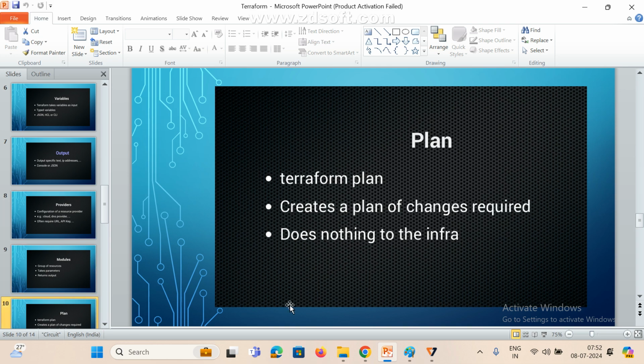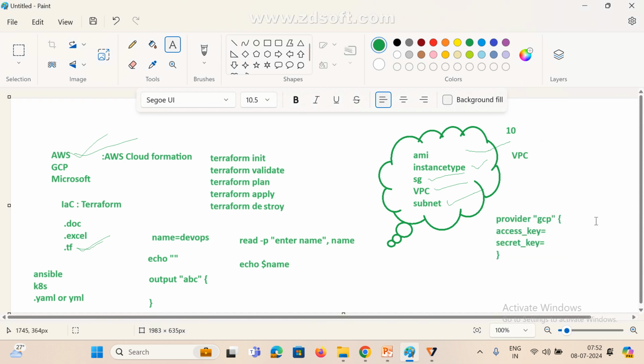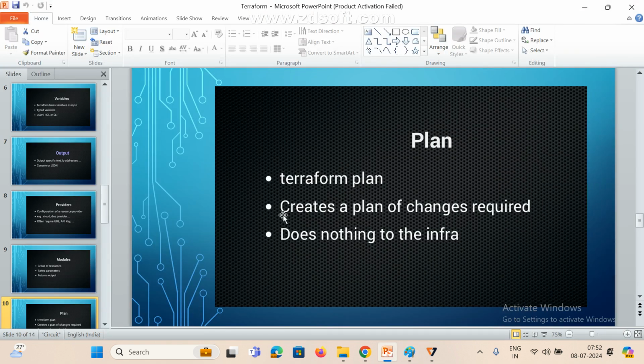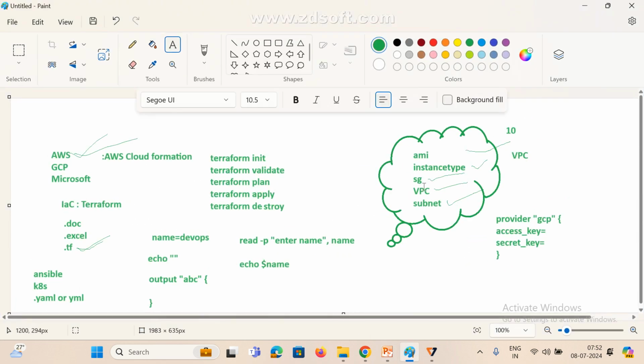Anyway, we'll see that later. And this is the plan. Plan is a general word. Plan is nothing but creating a plan of the changes required. For example, if I want to construct anything, first we write some plan, right? See here, create a plan of changes required, and it does nothing to the infrastructure. Here the plan is nothing but the resources you want to create, so we are giving some plan.